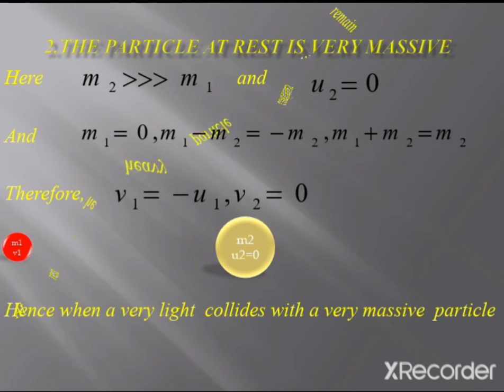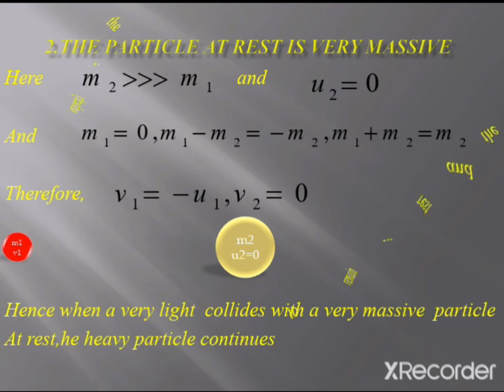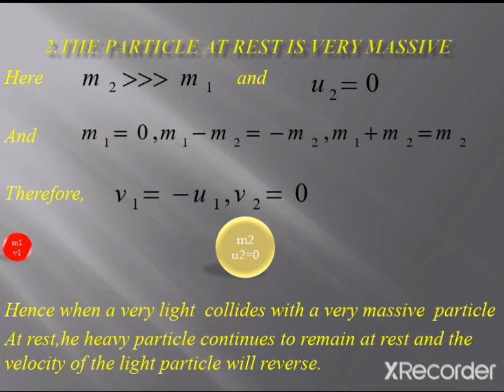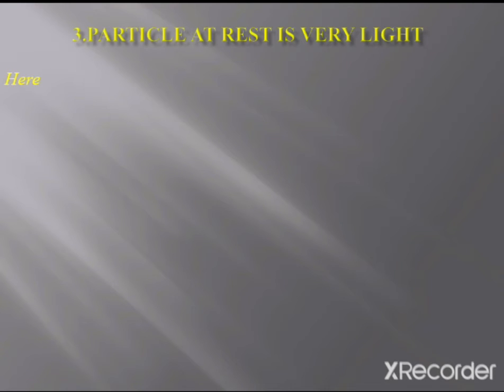When a very light particle collides with a very massive particle at rest, the heavy particle continues to remain at rest and the velocity of the light particle will just reverse. Okay, the next condition is if the particle at rest is very light. Here what happens?